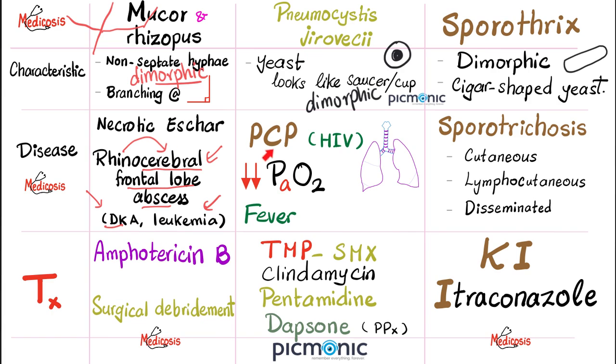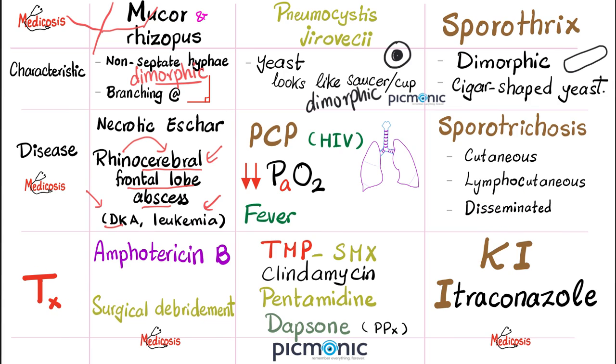Pneumocystis jirovecii causes PCP pneumonia, or Pneumocystis pneumonia. Common in immunocompromised persons, this can lead to hypoxemia and can lead to fever as well. Describe the pneumonia. What type of pneumonia? Is it lobar? No. Lobular? No. Interstitial? Yes. Is the pneumonia localized or diffuse? The answer is diffuse. As for Sporothrix schenckii, it causes sporotrichosis, which has three types: cutaneous, lymphocutaneous, and disseminated. It can infect your skin and lymphatics, or it can be disseminated and systemic.